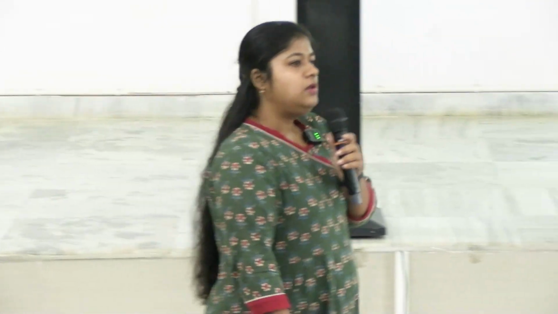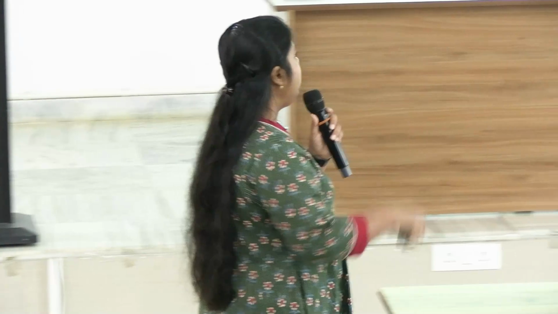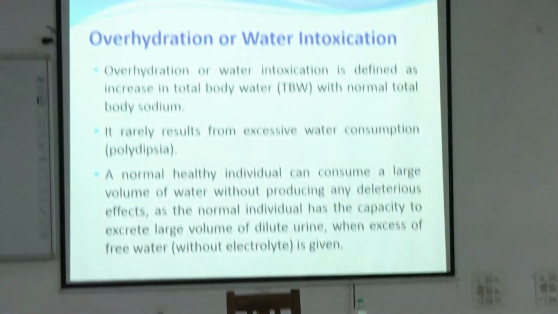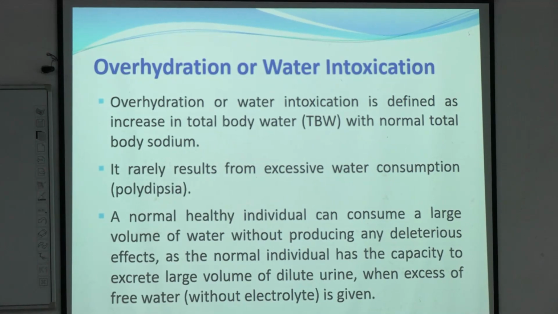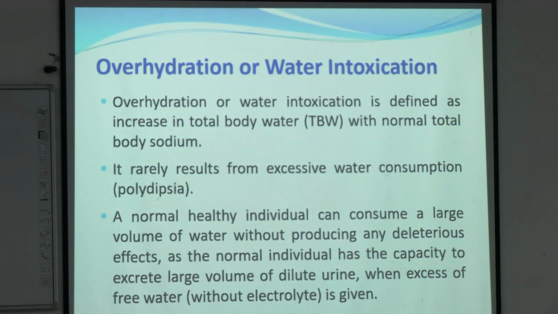Another last disorder is overhydration or water intoxication. So more amount of water is also harmful for our body. How? And how does it happen? It is because of excessive water consumption or where the excretion is hampered. It may produce deleterious effects,